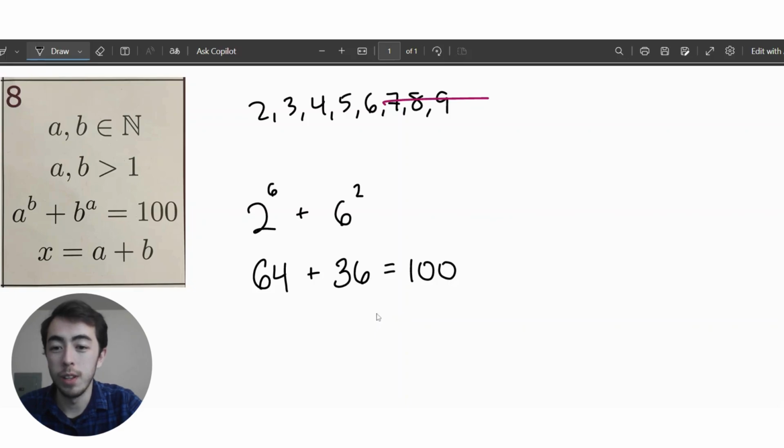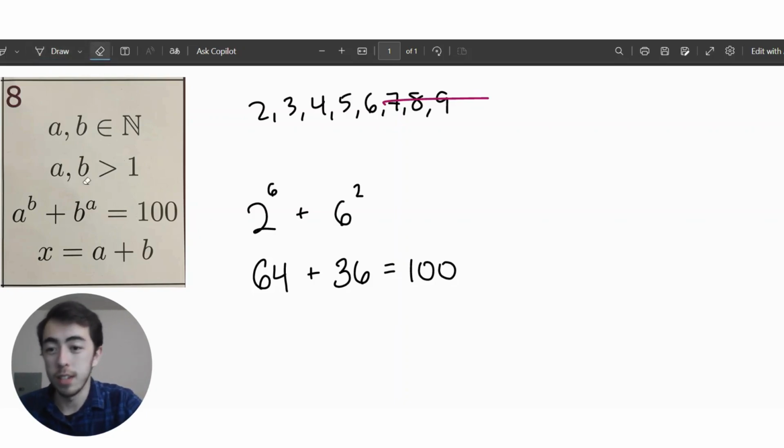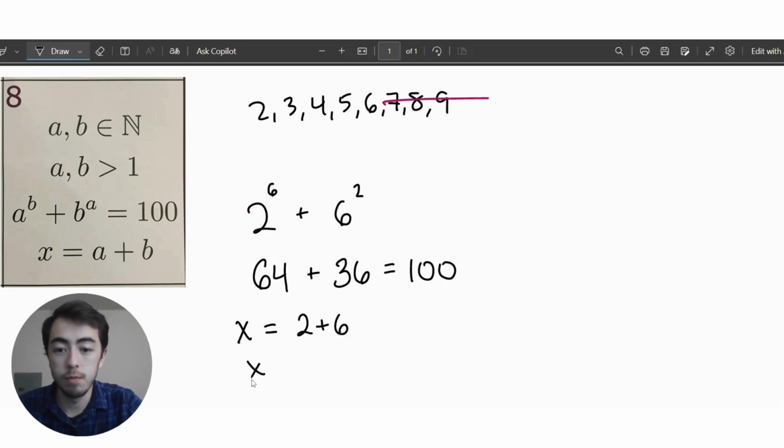Cool. A and B must be 2 or 6, and I have some flexibility where I could switch them in either spot. So maybe A is 2 and B is 6, or vice versa, A is 6 and B is 2. But either way, when I add 2 and 6, I get 8, and that is today's date. Well, great. We're all done, I guess.